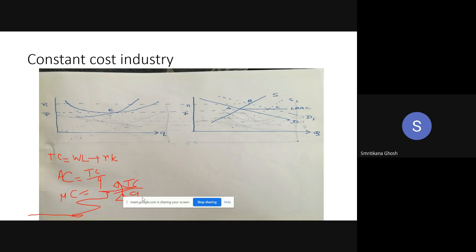So MC is constant. So the MC curve will not shift. The AC curve will also not shift. Is that okay?